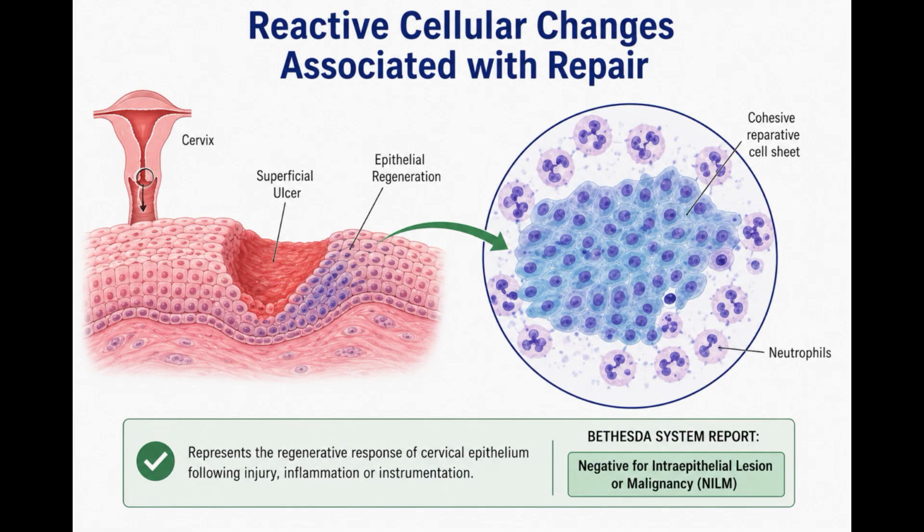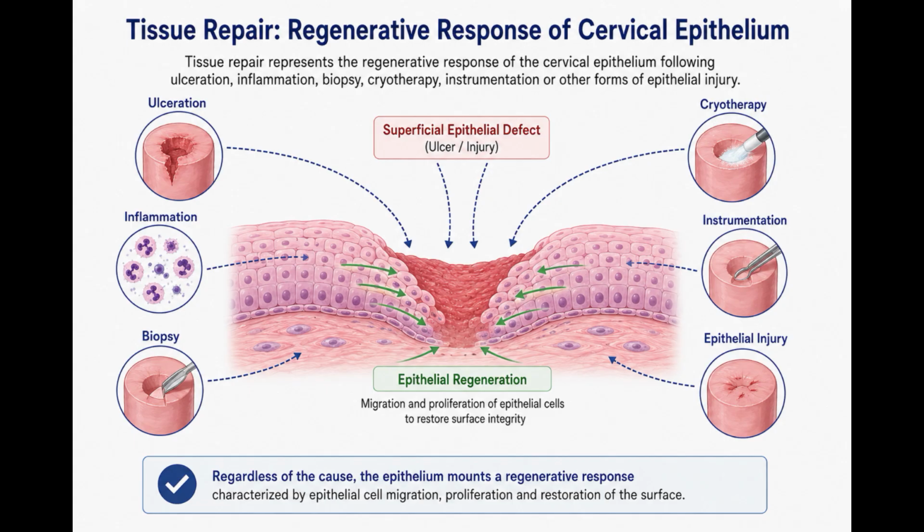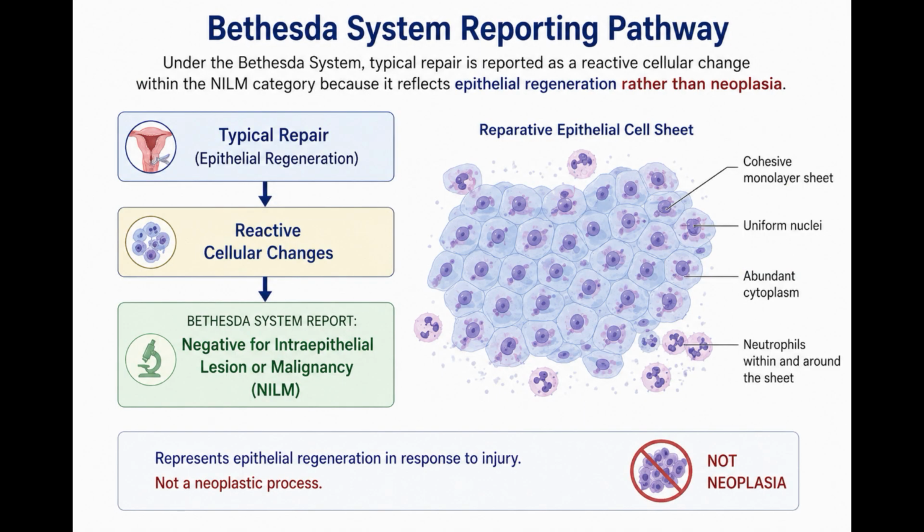Reactive cellular changes associated with repair. Tissue repair represents the regenerative response of the cervical epithelium following ulceration, inflammation, biopsy, cryotherapy, instrumentation, or other forms of epithelial injury. Under the Bethesda system, typical repair is reported as a reactive cellular change within the NILM category because it reflects epithelial regeneration rather than neoplasia.